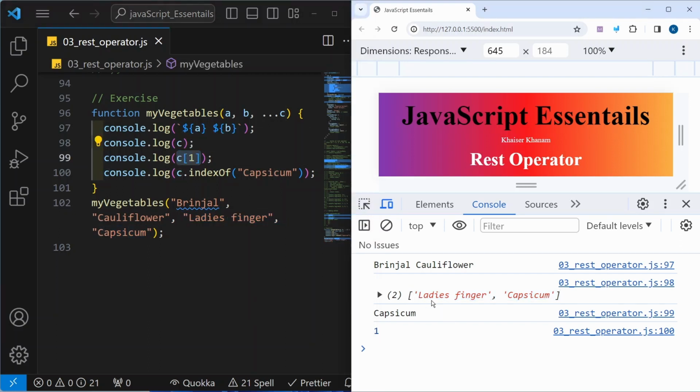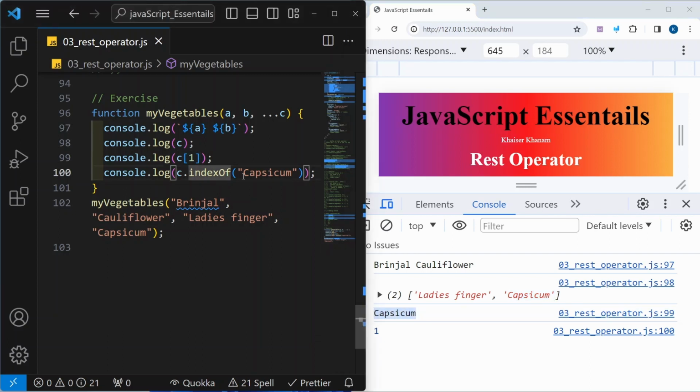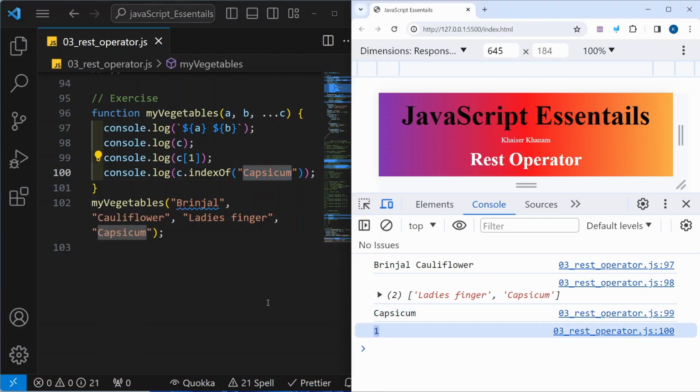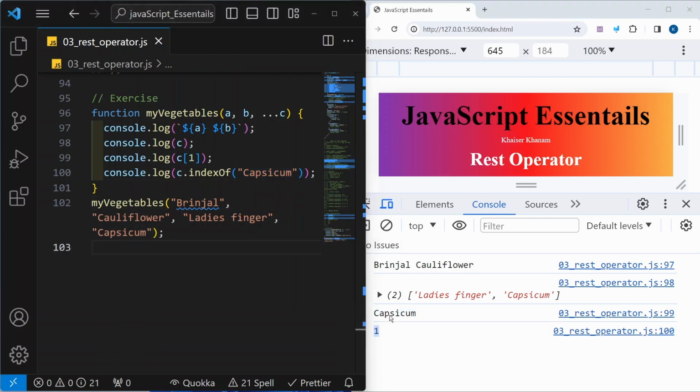Okay, now this is array. So this will be 0th index and this will be first index. So C of index 1 will be capsicum. So capsicum is displayed. And index of capsicum. What is the index of capsicum? I got the result as 1. So if you got all the answers right, then you have understood the concept. But if you are not aware of this index of and what is the answer, but still if you were able to solve this 3, then you have understood what is REST operator and how it will be used.